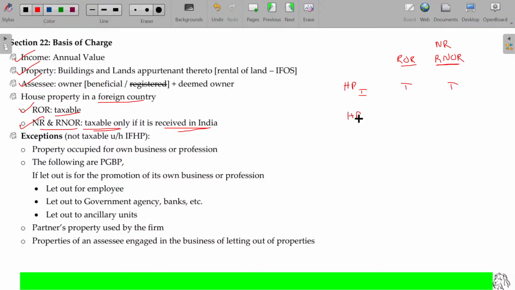House property in USA. Okay. In the second case, received in India or in USA. If the rental income is received in India, then automatically it is Indian income, taxable for both the cases. If the rental income is received outside India, then it is taxable only for ROR, not for NR and NOR. Clear?